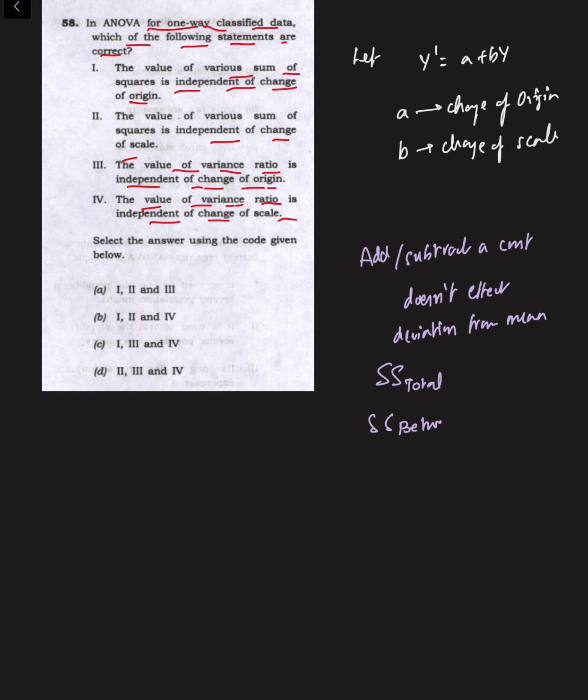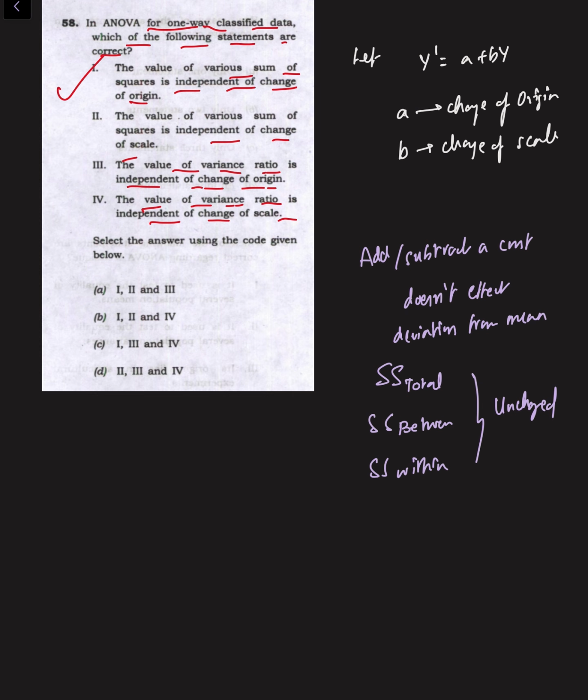That is true because if we add or subtract a constant, that does not affect the deviations from mean. Therefore the total sum of squares, sum of squares between, and sum of squares within are all unchanged. So the first statement is true.